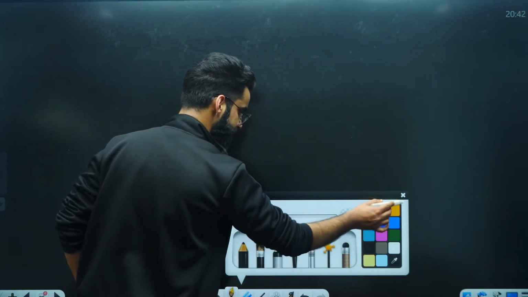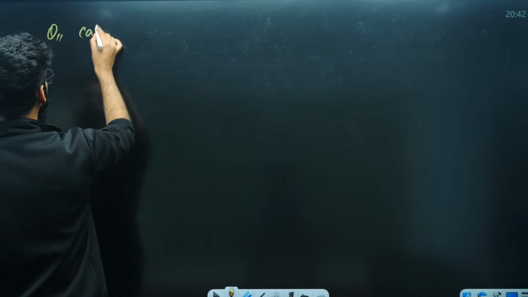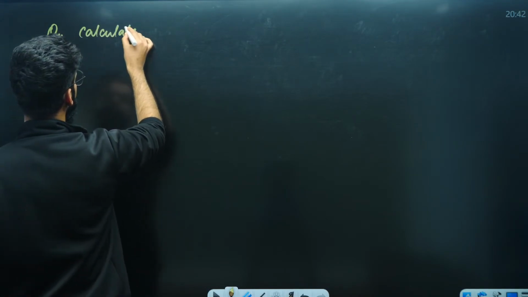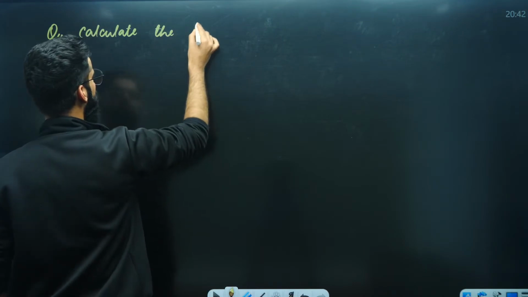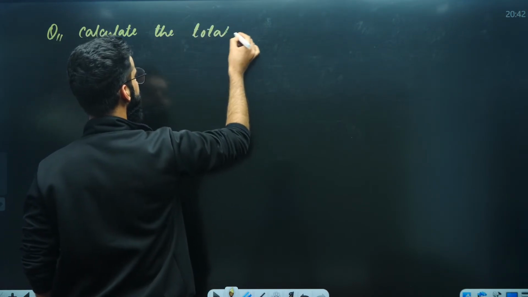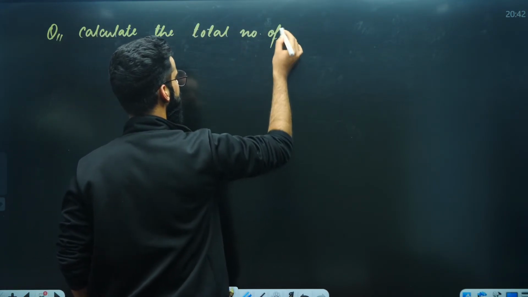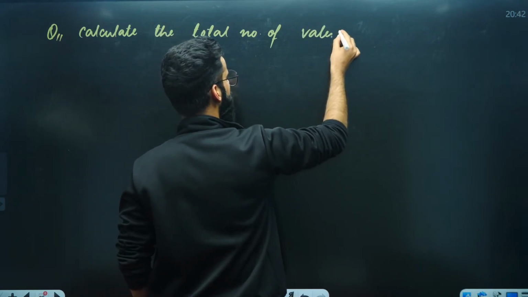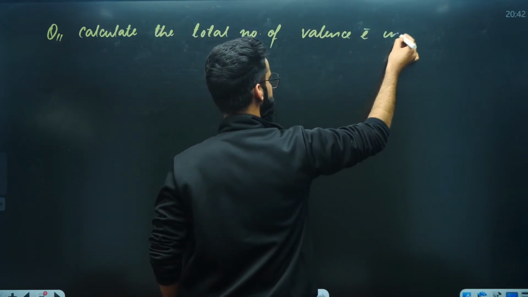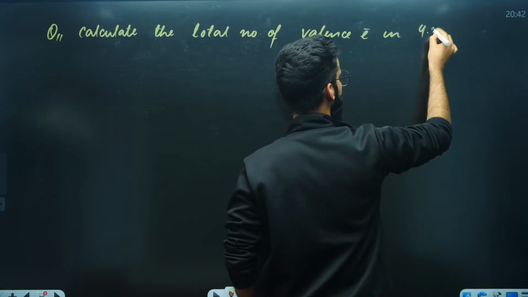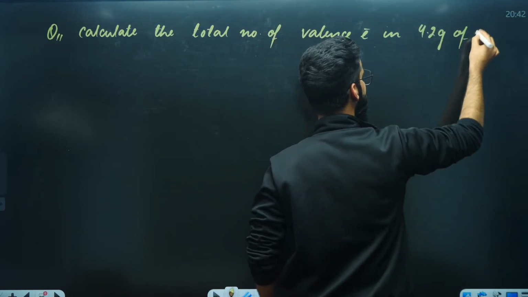Now the question is, I'm writing a question. Calculate the total number of valence electrons in 4.2 grams of N tri-negative.